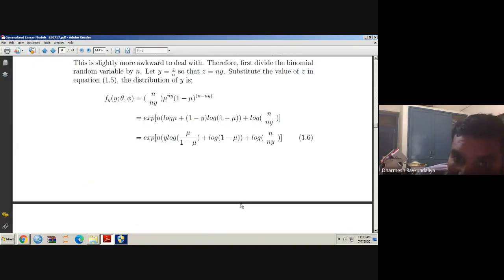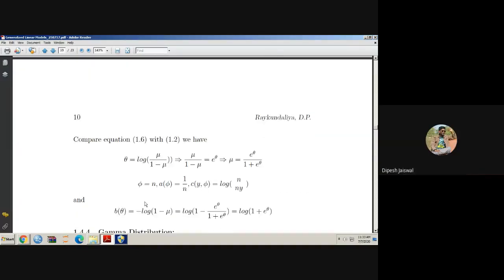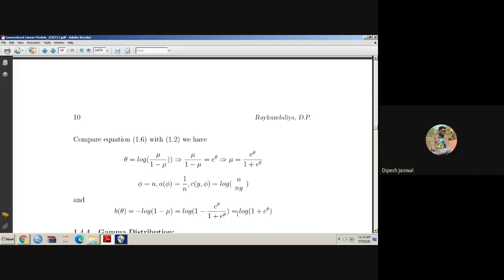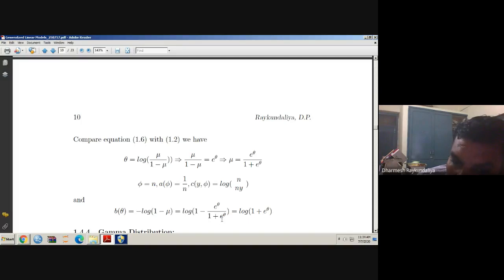And here, what is the form? y theta minus b theta. But here it is a plus. So that means b theta is equal to minus log of 1 minus mu. And what is mu? It is e raised to theta upon 1 plus e raised to theta. So 1 minus e raised to theta upon 1 plus e raised to theta gives 1 plus e raised to theta, minus e raised to theta cancelled, divided by 1 plus e raised to theta. The minus sign is outside, so you can write it as log of 1 plus e raised to theta.